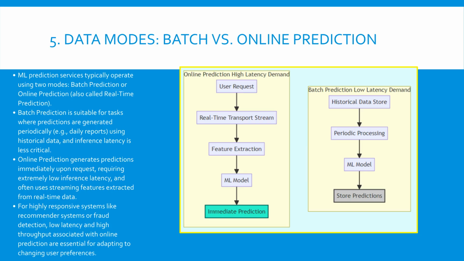Online prediction services must be highly scalable to manage continuously incoming data velocity and maintain inference speeds within milliseconds. The ability to handle high throughput and low latency is what makes online prediction key for highly interactive, scalable applications. We learned the difference between batch and online prediction, emphasizing that online prediction is vital for high-speed, scalable systems, as it handles real-time data flow and must maintain extremely low latency.